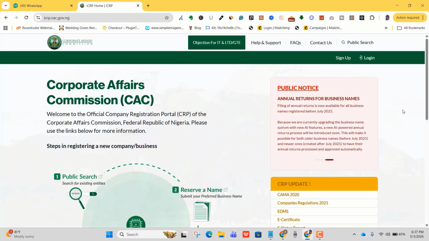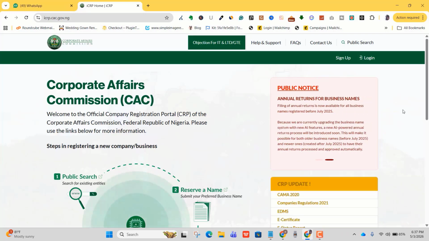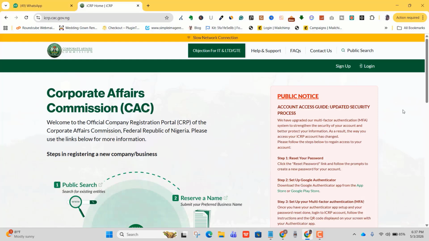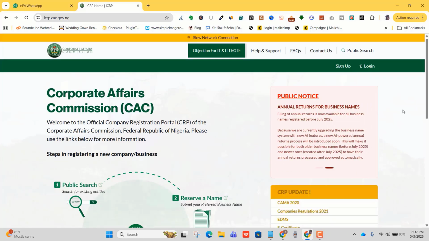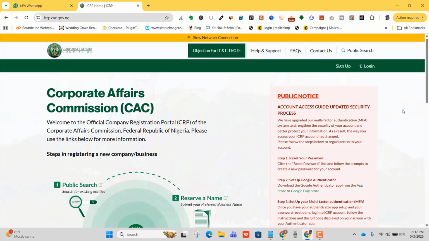So let's get to this video and let me explain to you how to do your newspaper publication. Now, when you're registering with the CAC for your NGO, you should know that there are two stages that you need to undergo. The first is the consent stage, while the second is the final registration and submission. Okay, for the consent stage, you're going to be paying about 5,000 naira.